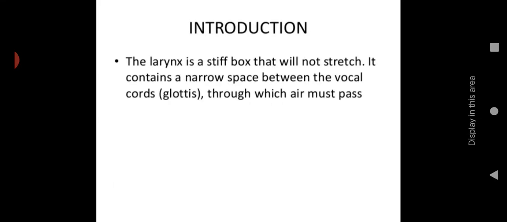Let us see the laryngeal obstruction. The larynx is a stiff box that will not stretch. The other name of larynx is voice box. So it is a stiff box. It will not stretch. It contains a narrow space between the vocal cords through which air must pass. Structures like the glottis and epiglottis are seen. You can see a valve-like structure in the larynx. That is called the vocal cord. Only through the vocal cords is the air entering into the upper airway.